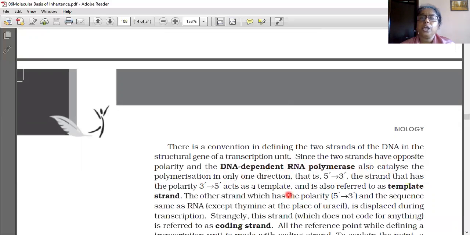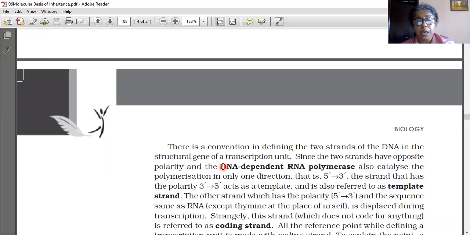The DNA dependent RNA polymerase also catalyzes the polymerization. From DNA, RNA is going to be formed, so the enzyme used here is DNA dependent RNA polymerase, meaning DNA to RNA.